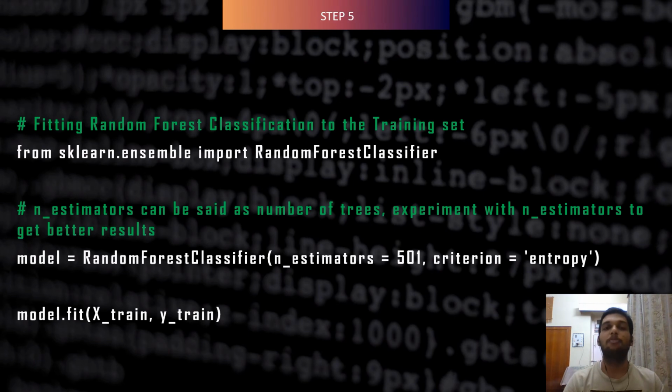Here comes my favorite step, fitting a predictive model. Here I am using random forest. Since random forest is an ensemble model made of many trees, from sklearn.ensemble import the RandomForestClassifier class with 501 trees or n_estimators and criterion as entropy. Fit the model via the .fit method with attributes x_train and y_train. So here we can visualize it in our code.